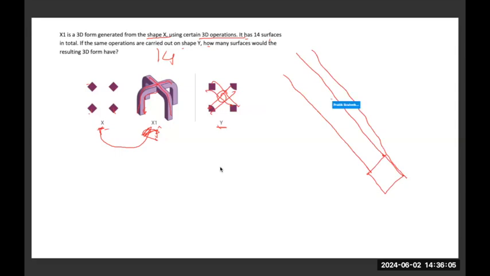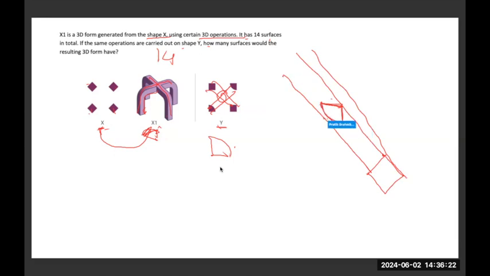This curved wall, this curved shape, will actually come and hit this angular surface like this, leaving some space below here.